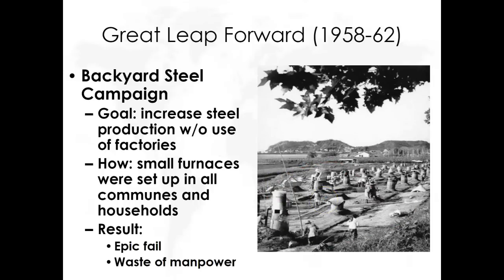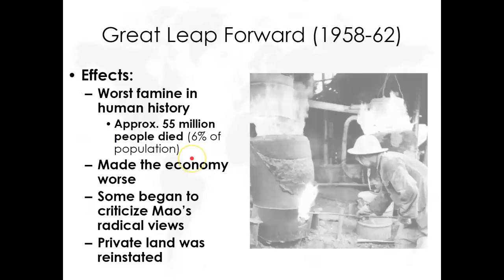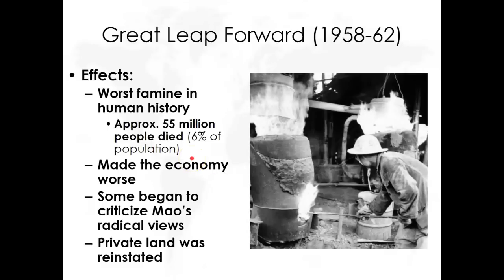So, since they're making poor quality steel and they're not farming, what's that going to do? That's going to cause a food shortage. So this actually creates the worst famine in human history. I've seen numbers between 15 and 55 million people in China were killed in this famine. So ultimately, the Great Leap Forward actually hurt the Chinese economy more.